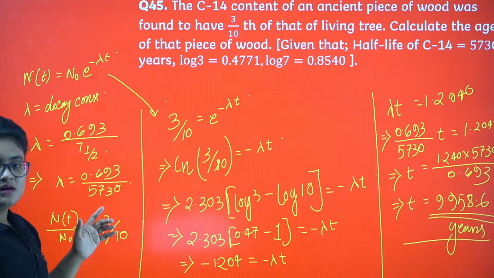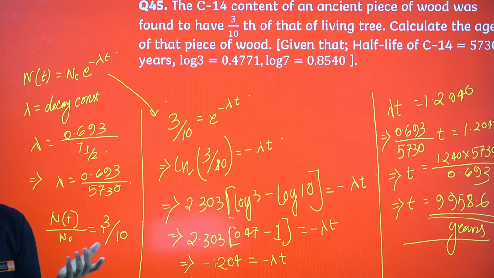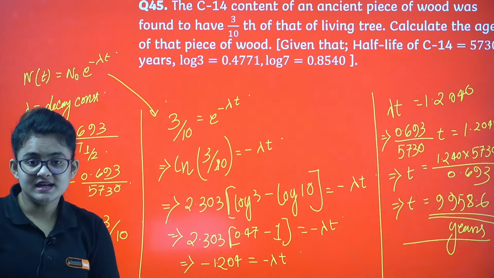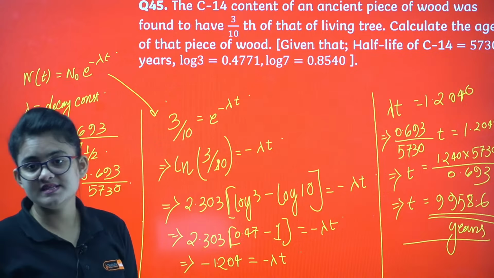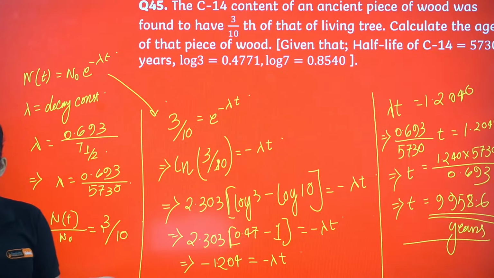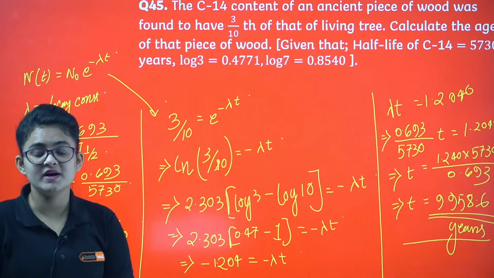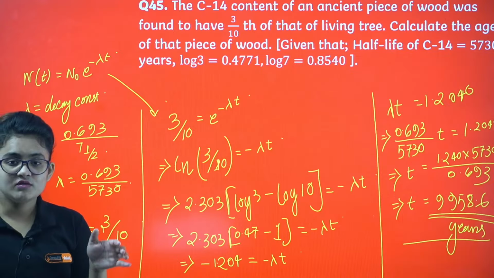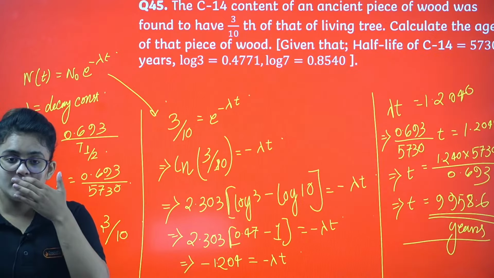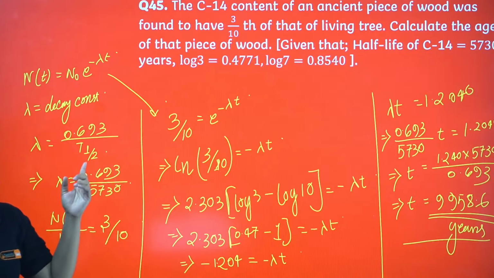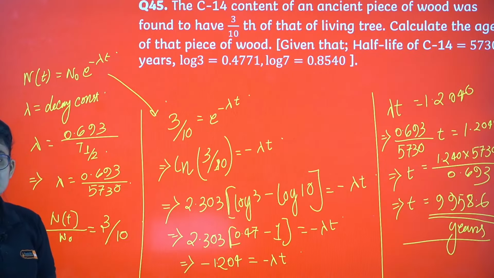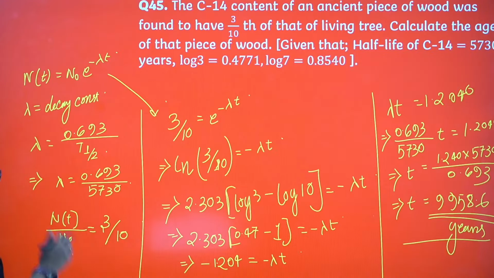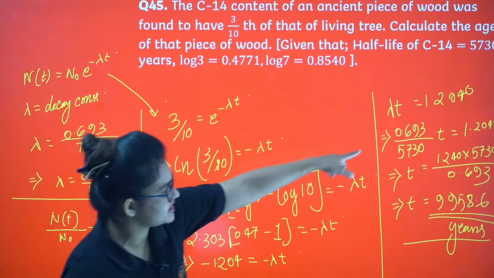So how should I calculate the lambda then? How do we calculate the rate constant? Half-life is given, you can see half-life is given 5730. So once half-life is given, we know it is a first order reaction. What is the formula of half-life? K equals 0.693 divided by t half. Here also the same thing, lambda equals 0.693 by t half. If you just put the value, I just put the value like this. I didn't do the calculation here.